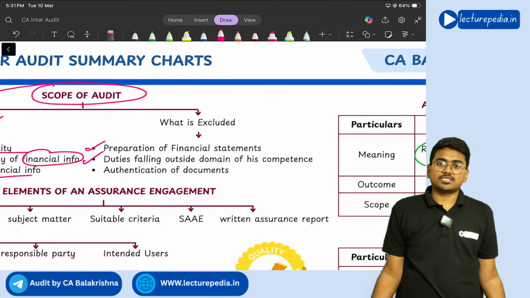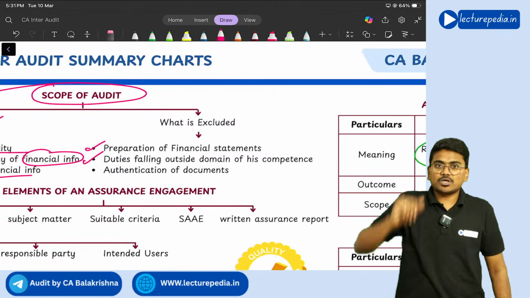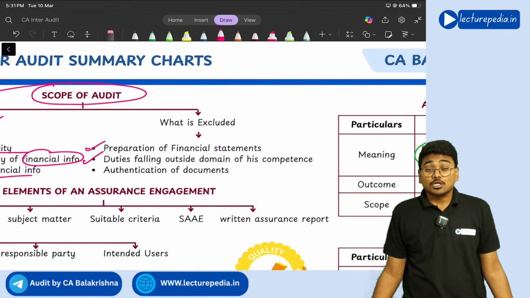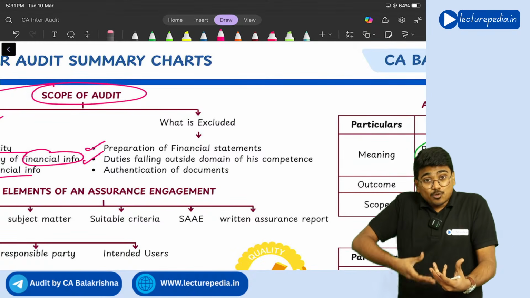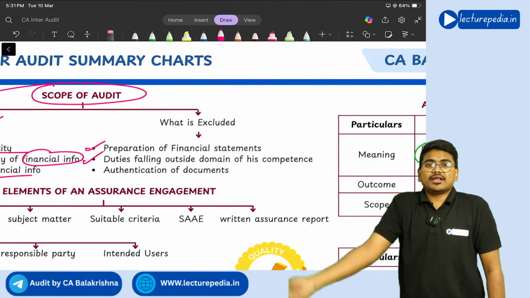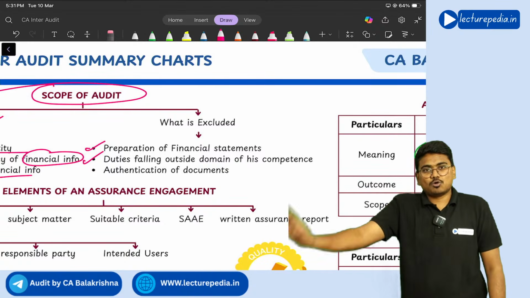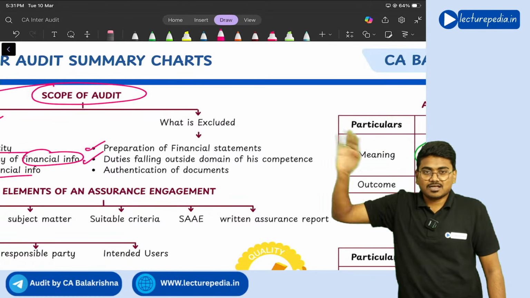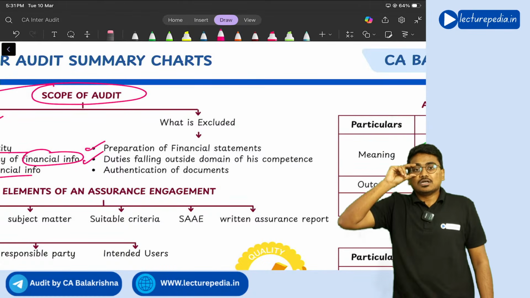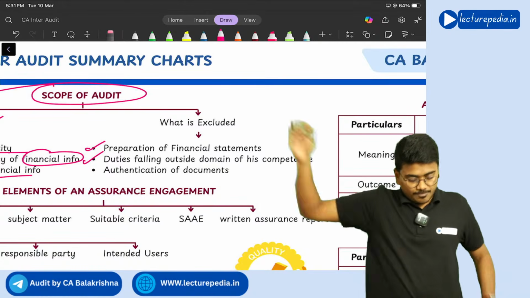How can the auditor check? Is the auditor an expert in valuation of buildings? No. So those kinds of things which are outside the competence of the auditor are not within the scope of the auditor. Valuation of a building, you have to ask an engineer, correct or not? Yes. So this is out of scope of the auditor.